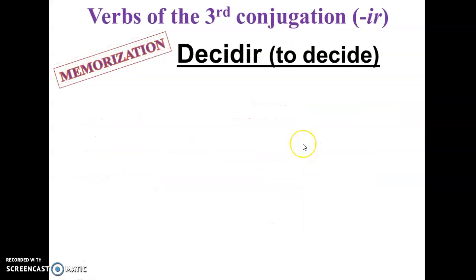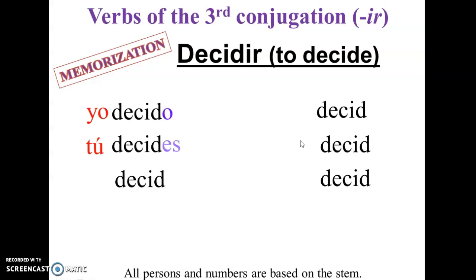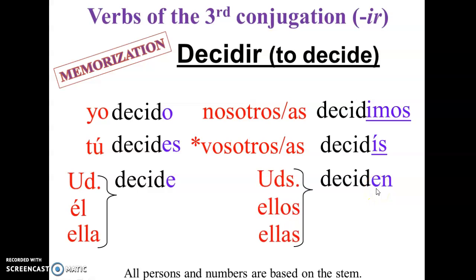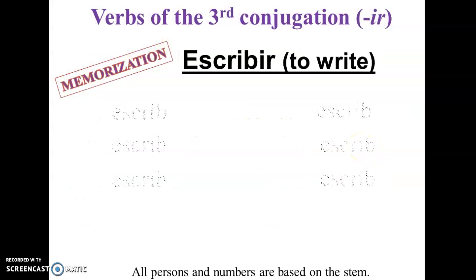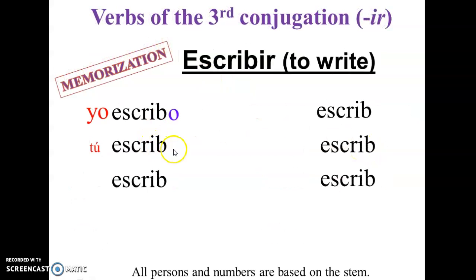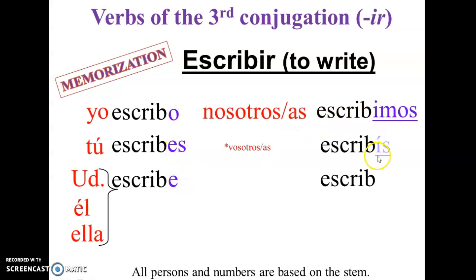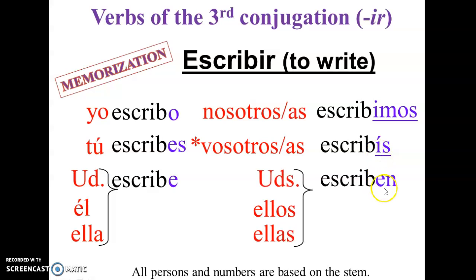Let's see another conjugation. Decidir, to decide. Decido, decides, decide, and then decidimos, decidís, and then deciden. See? It happens every single time. That's the nice thing about regular verbs, because they behave the same way. Escribir, the same thing. Escribo, escribes, escribe, escribimos, escribís, and then escriben.